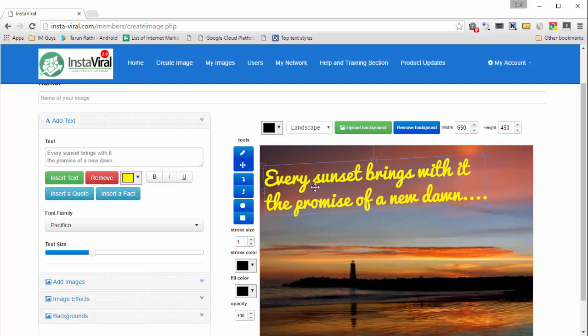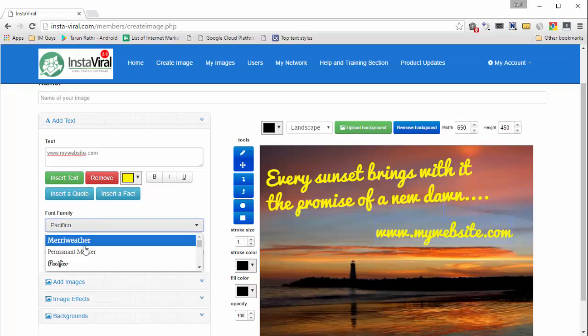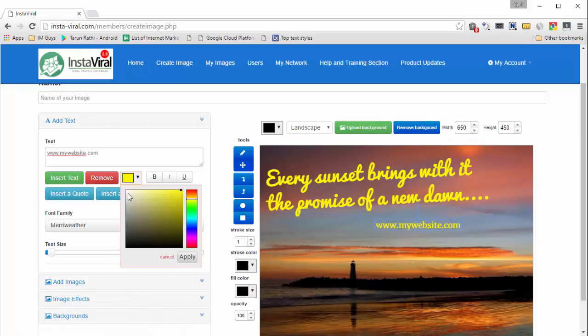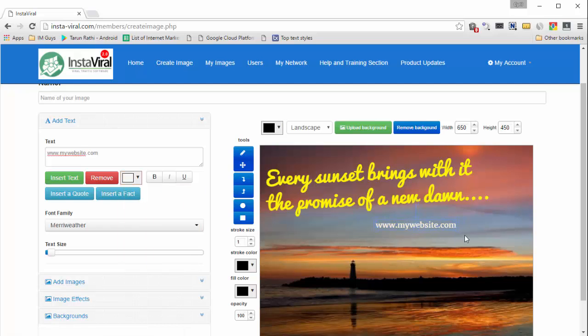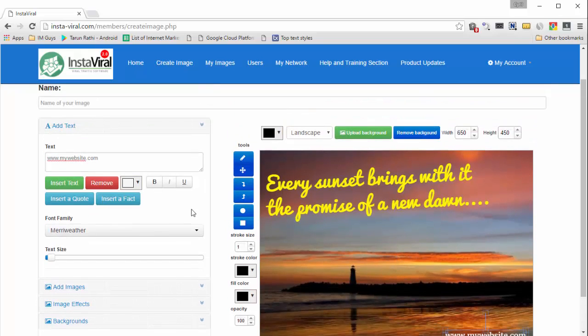And you can put in multiple pieces of text. So if I want to put in something else, something like my branding, maybe my website name, I can put that in. Again, click on insert text, and I can choose a different font this time, maybe this one, and use a different font size because I don't want to make it so big. I can choose a different color, and if I want to, I can place it on the bottom of the image or wherever you want. If I want, I can make it vertical and place it on this side. So it's all possible through Instaviral.